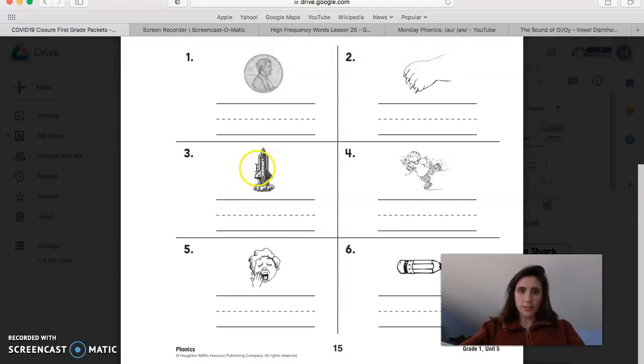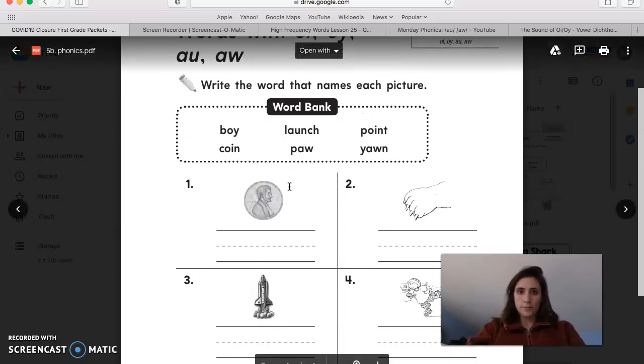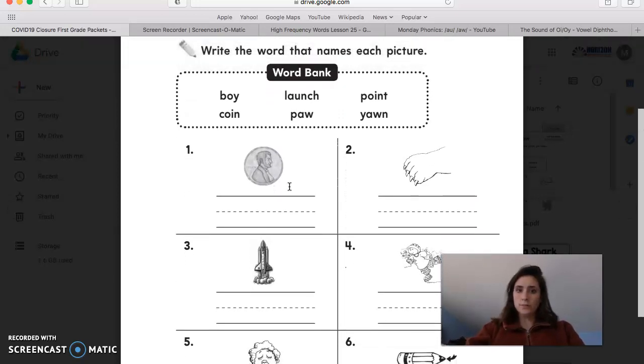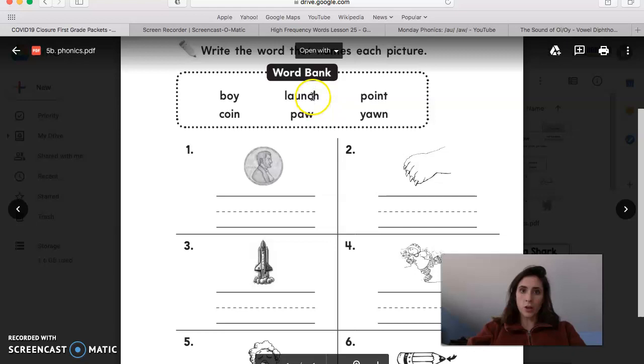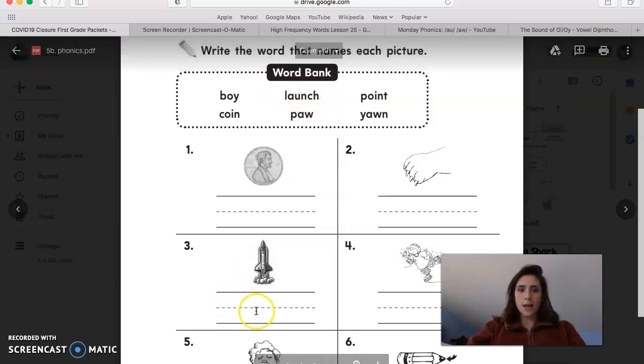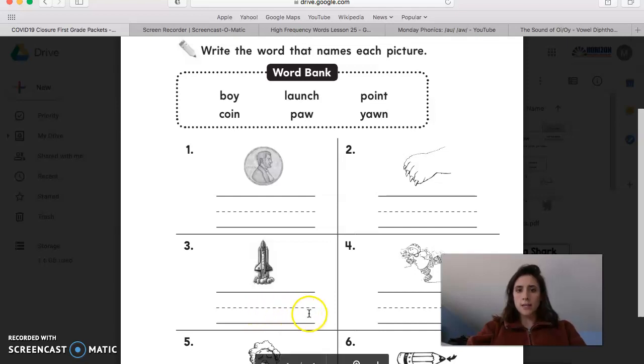My goodness, what is that? Is that a rocket? Oh, what does a rocket do? It launches into space, right? Launch. Is that A-U, A-W, O-I, or O-Y? Launch. A-U, right? Launch, which is right up here. Go ahead, write it. L-A-U-N-C-H.